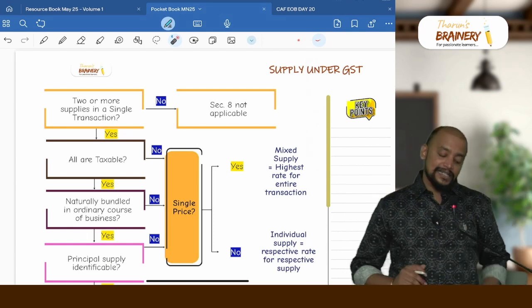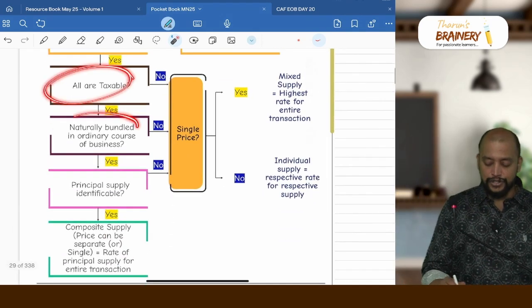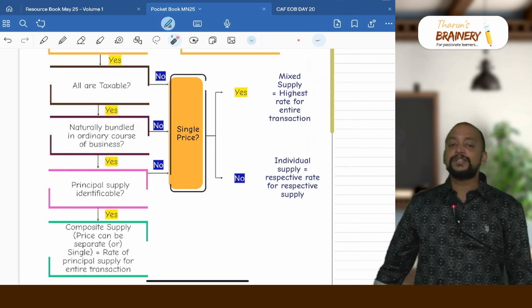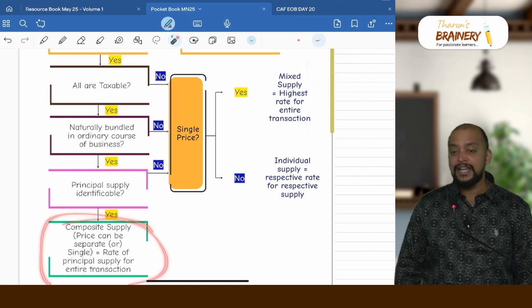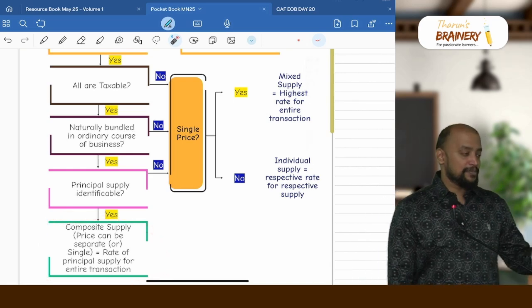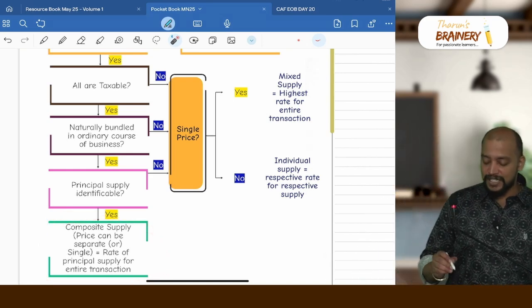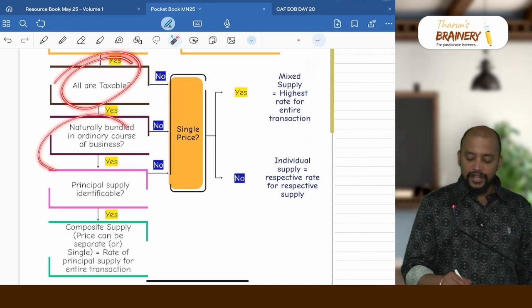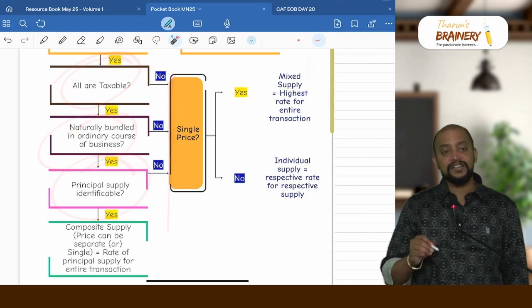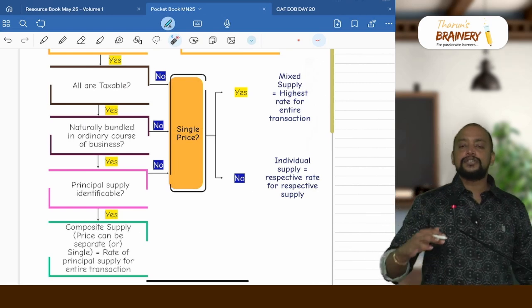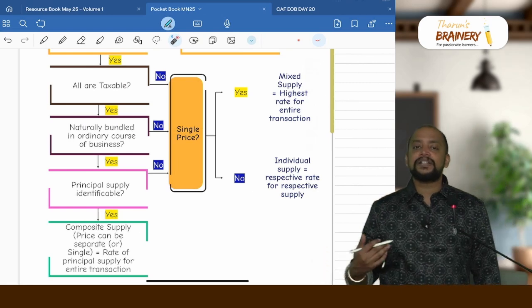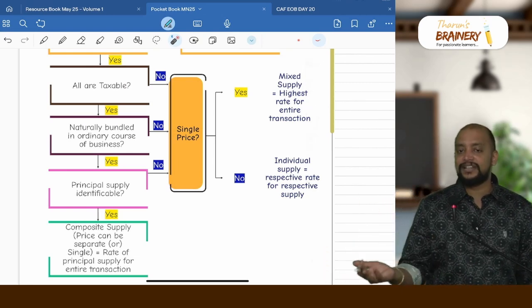Now check all the 3 conditions. The first condition is that all are taxable, naturally bundled in the ordinary course of business, principal supply identifiable. If all these 3 conditions are satisfied, then it will be composite supply. The price can be single or the price can be separate, and we need to take the rate of principal supply. If any one is no, you check for single price. If it is for a single price, then it is mixed supply, highest rate will be taken. So if it is not a composite supply, not even mixed supply, then it will be individual supplies, taxable at the respective rates.